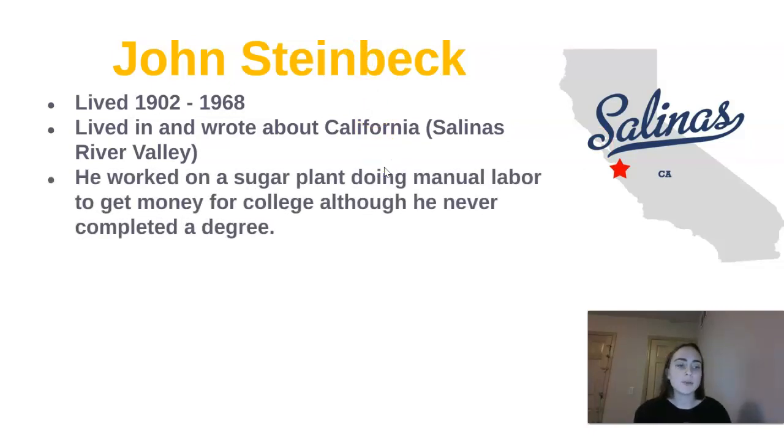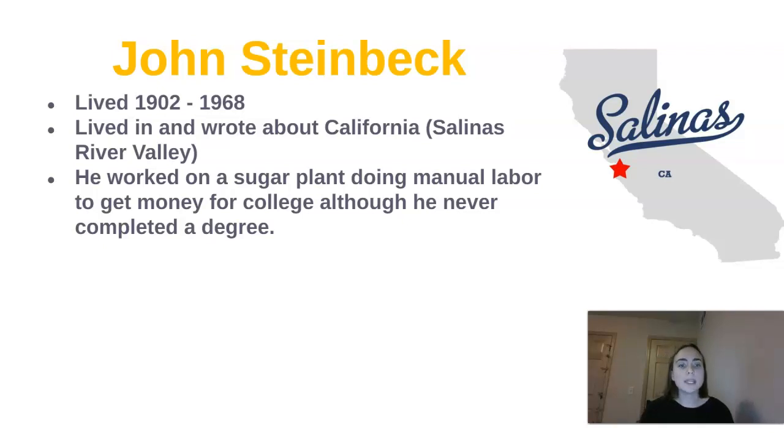Steinbeck came from a family that was not very wealthy. When he went to college, he was working on a sugar plant, doing manual labor in order to pay for his college. He never actually completed his degree at school, which I think is really interesting. He's this famous author. He became super successful, but he never even graduated from college.